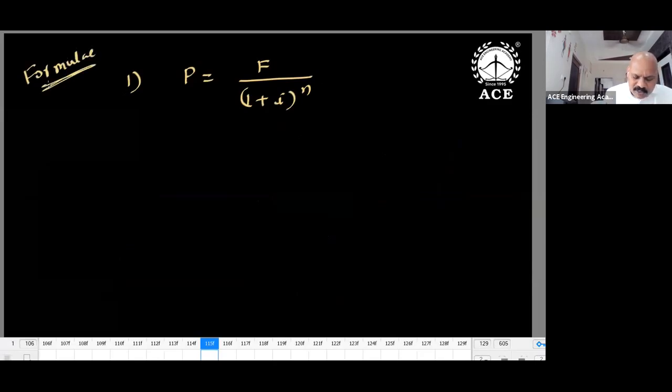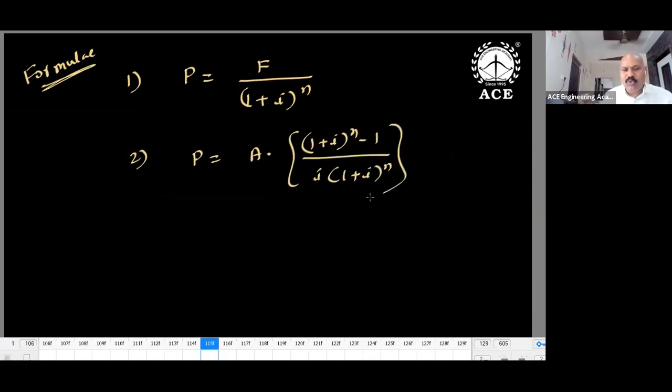Instead of discussing like this, I need two formulas. One is P is equal to F divided by 1 plus I whole power n. So this is the first formula I need you to remember. Next, second formula, P is equal to A into 1 plus I whole power n minus 1 divided by I into 1 plus I whole power n. So these two formulas you have to remember.